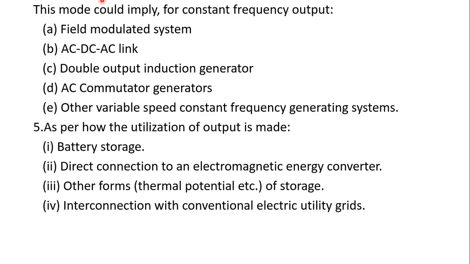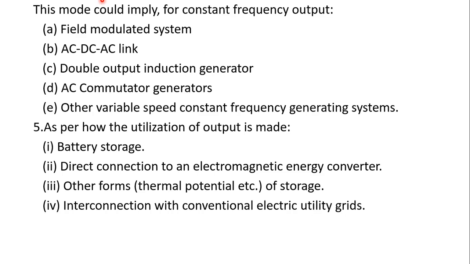And next, the last classification. It is the classification according to the utilization of the output which is made from the windmills. According to the utilization of output, the first one is battery storage. The second one is direct connection to an electromagnetic energy converter. So whatever you convert, you can use according to our applications.